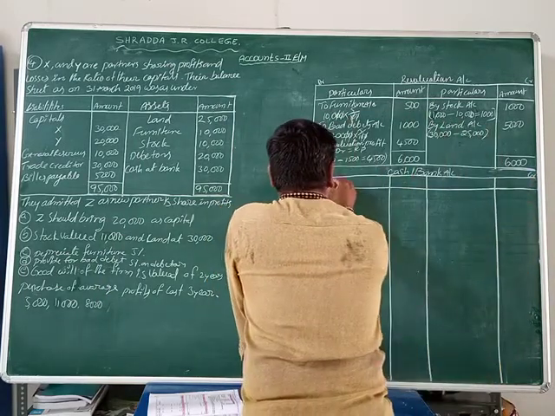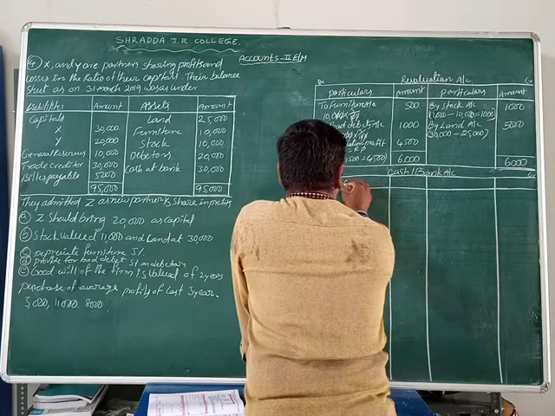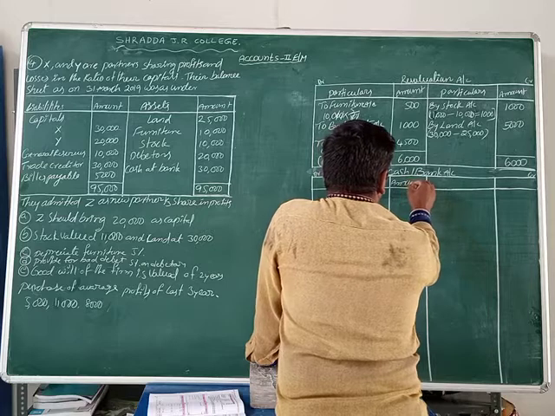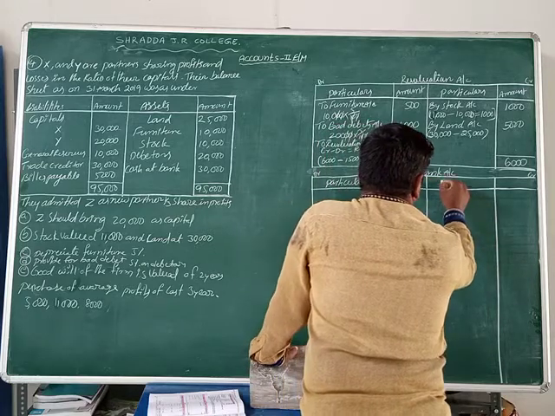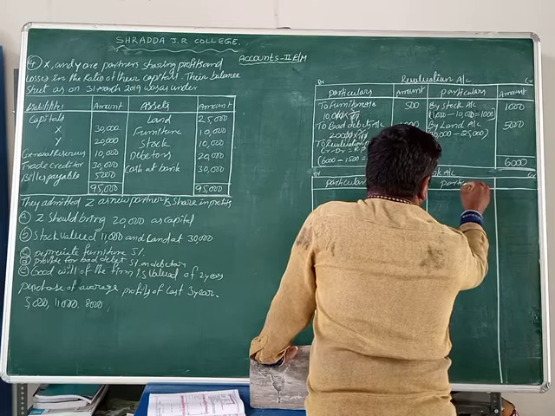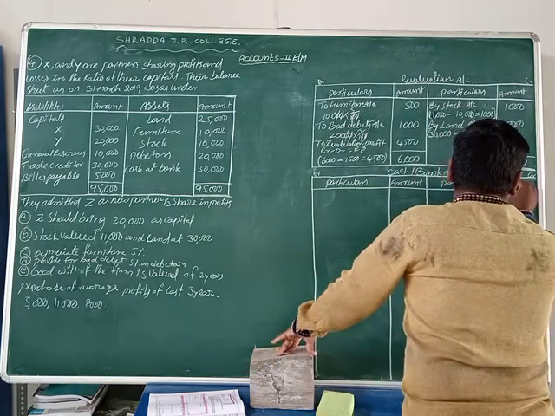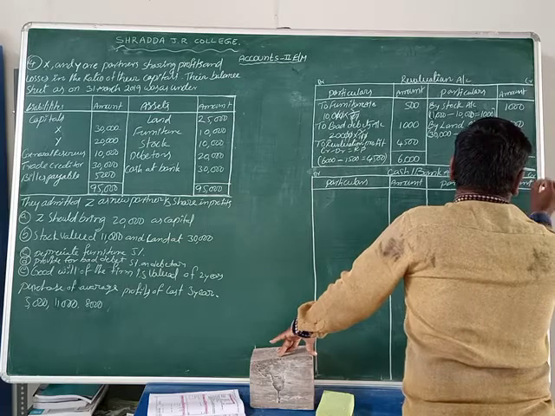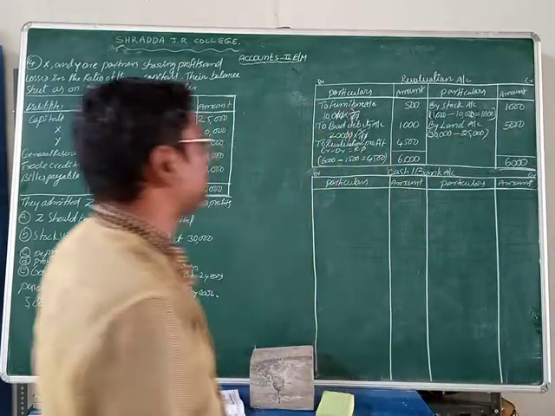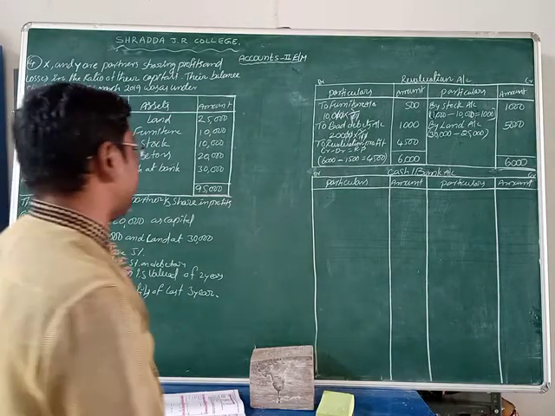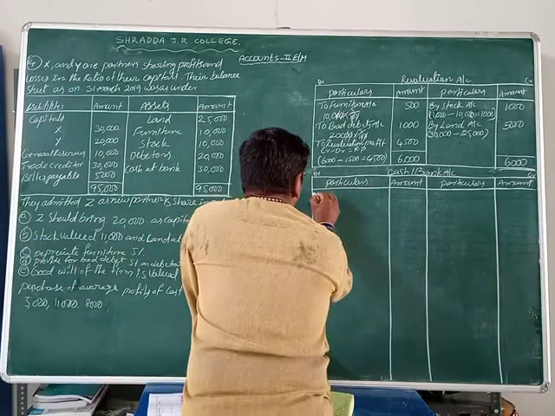Okay, here we can write the particulars, amount, particulars, amount. So this cash or bank account has an opening balance on which side? Debit side.